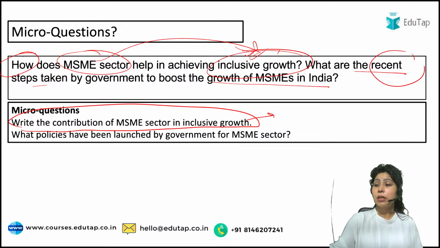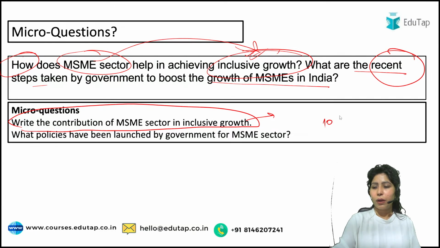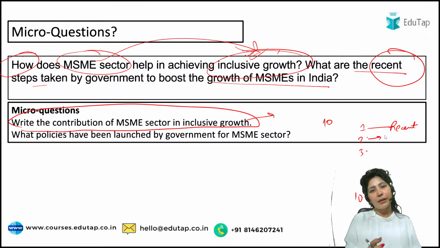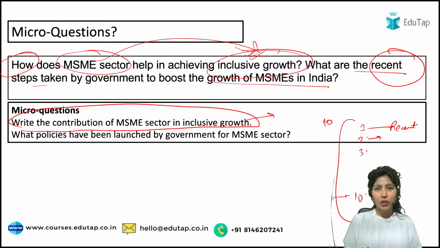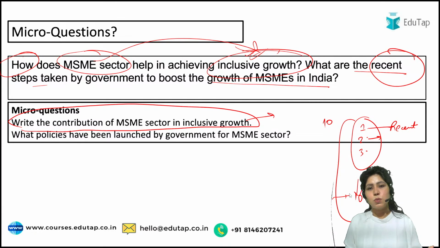First of all, there is a catch. There are recent steps asked. So let's say there are 10 things government has done for the MSME sector, and I write points 1, 2, 3, up to 10. The first step should be the most recent and most important step. For example, it could start with budgetary allocation. Secondly, it could be an important policy launched last year, this year or 2 years back. You will not talk about anything that was happening 7 or 8 years ago, or 10 years ago. Something that is continuing, something that is creating a change, will be talked about at the top, and then the things from the past will be talked about.